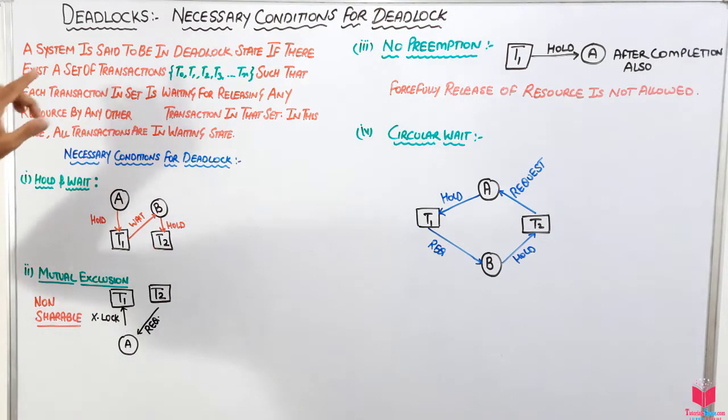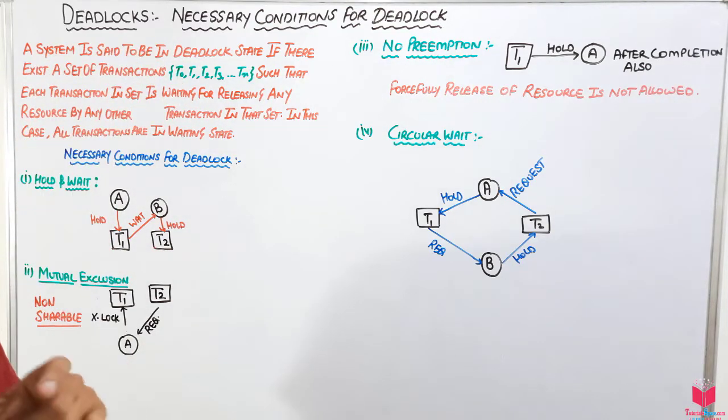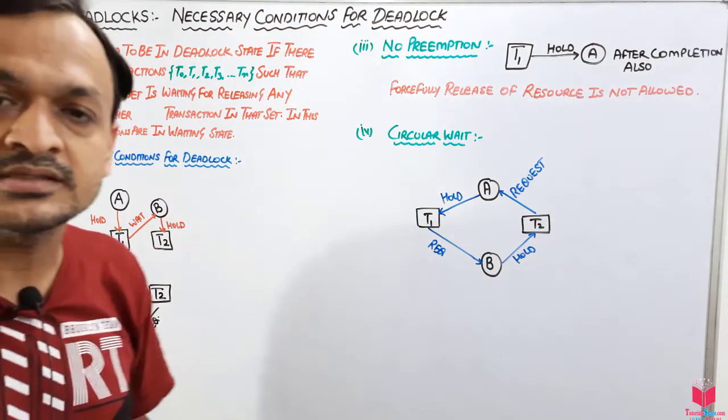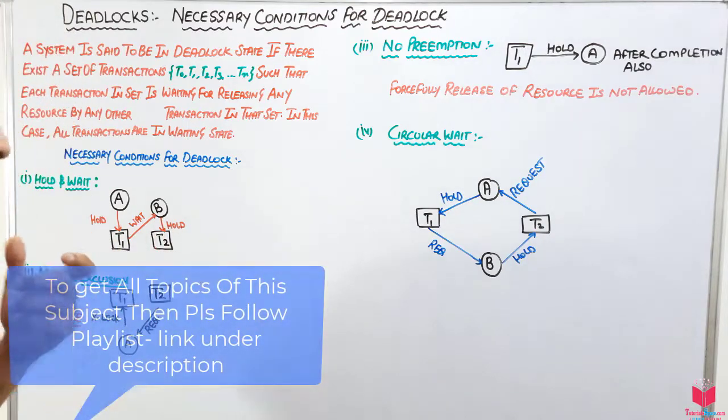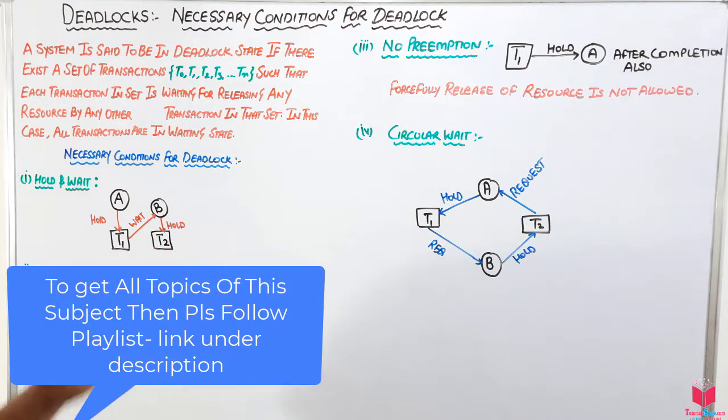It says deadlock is a state. First of all, deadlock is a state, and the complete system comes into that deadlock state. No single transaction will come. The complete system, that means the complete schedule, will come under this deadlock state. When will it come?